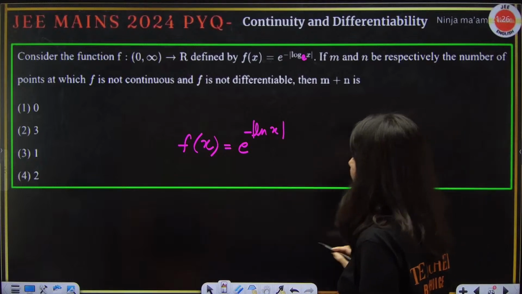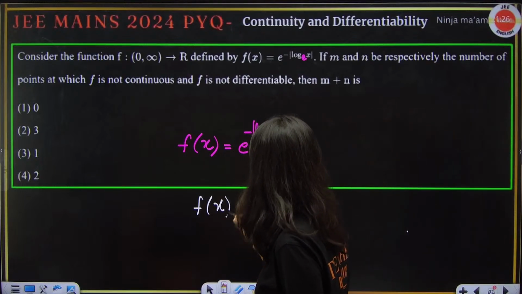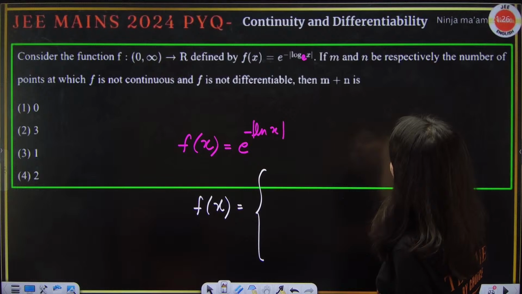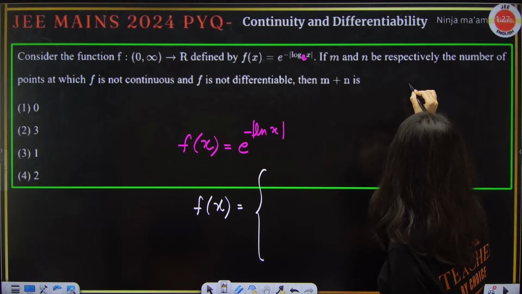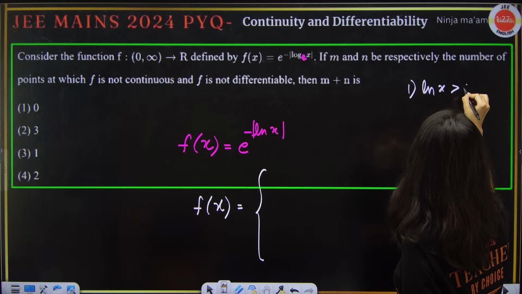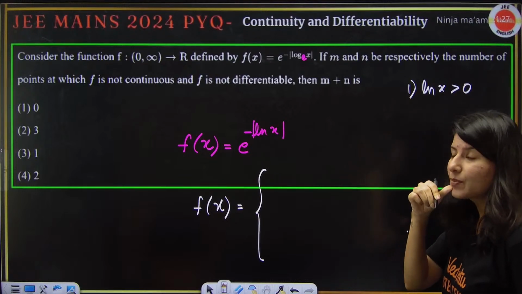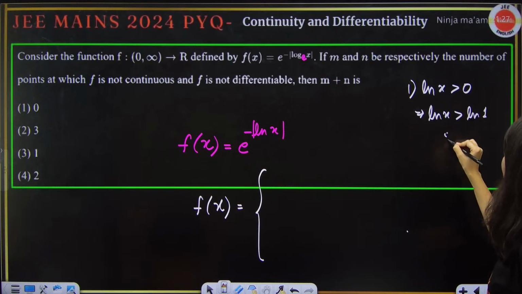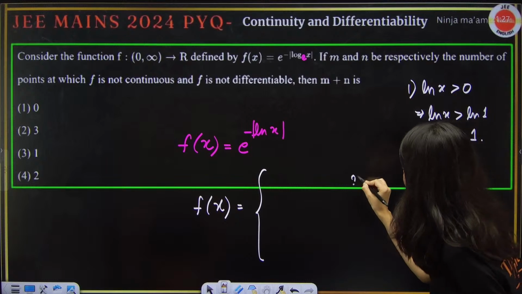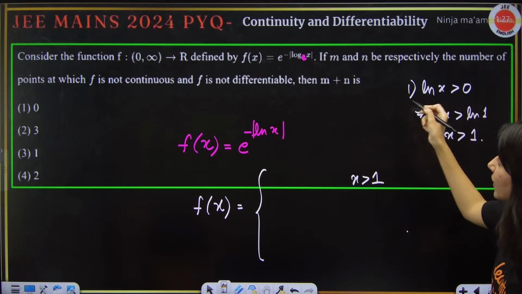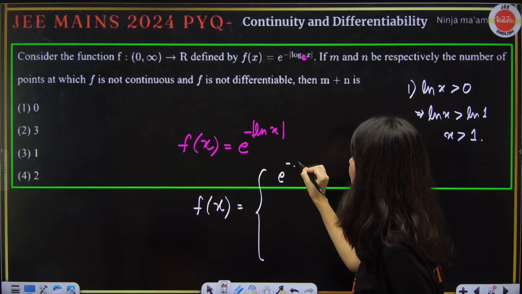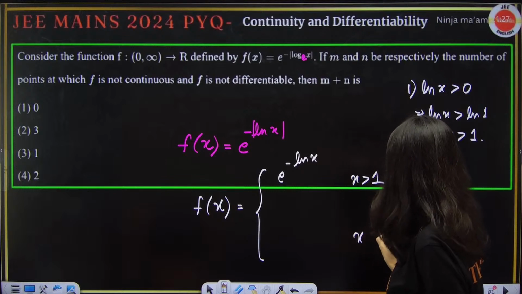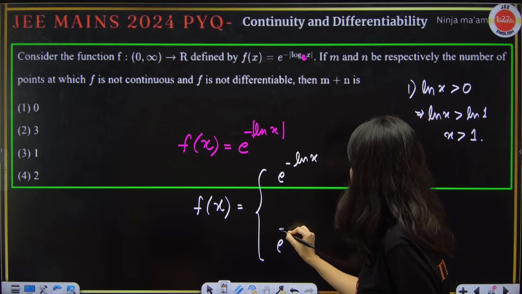So what we will do is we will define this function f of x as e to the power minus log x. First case, when log x is positive. Tell me when log x is positive. That means log x is greater than log 1. So that means x is greater than 1. The moment you write x greater than 1, that means log x is positive. This will become e raised to power minus of log x. And for x less than 1, e raised to power minus.